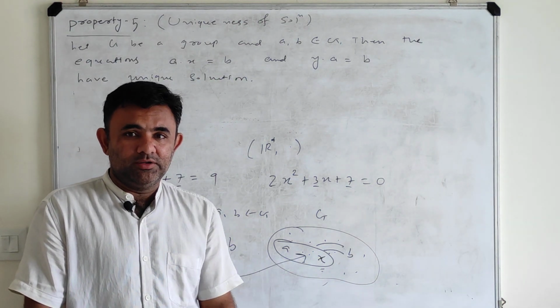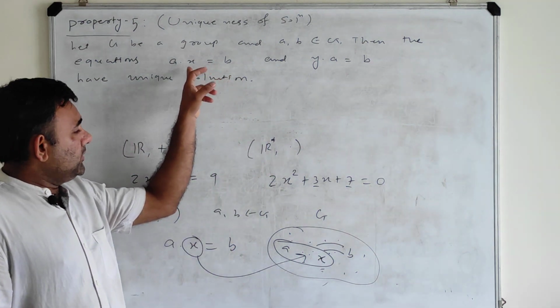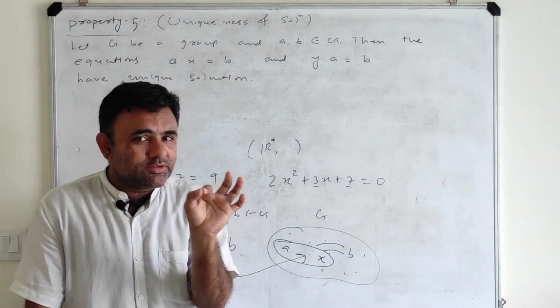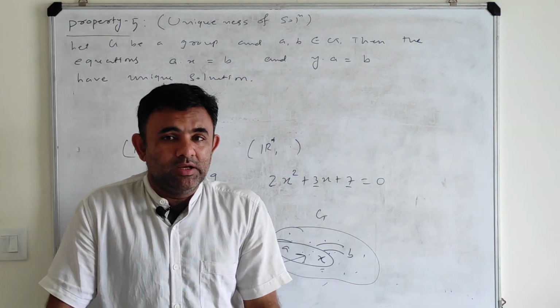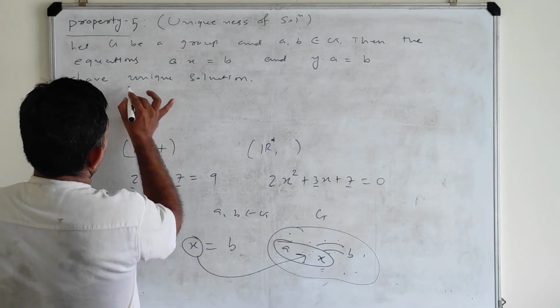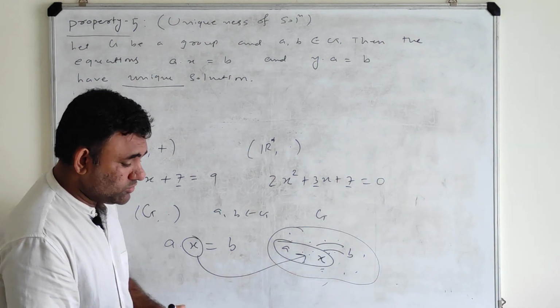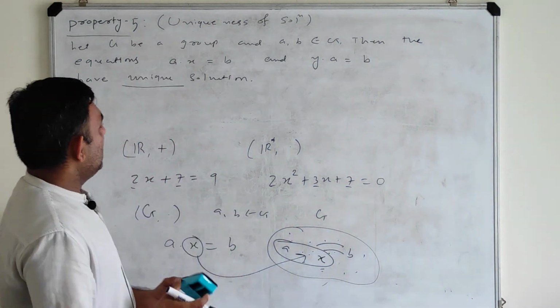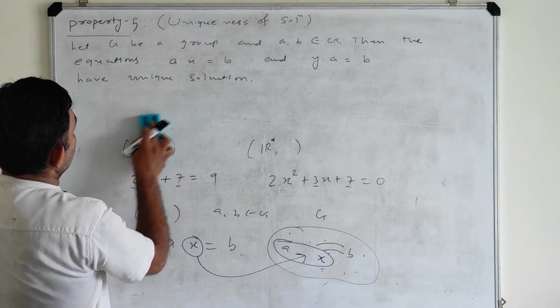Always guaranteed. And that quantity not only exists, but it is also unique. So I hope the statement of the theorem is now clear.